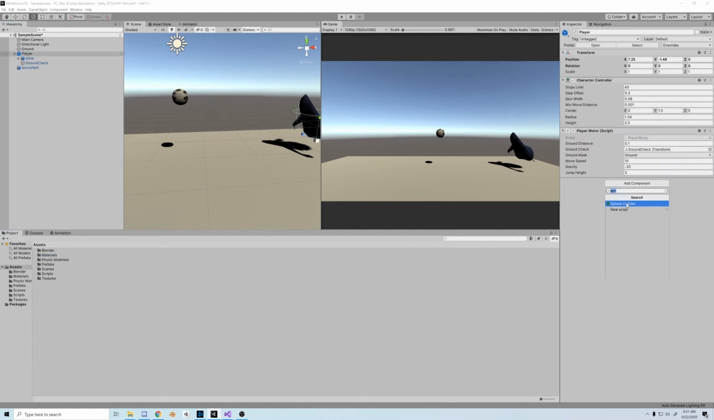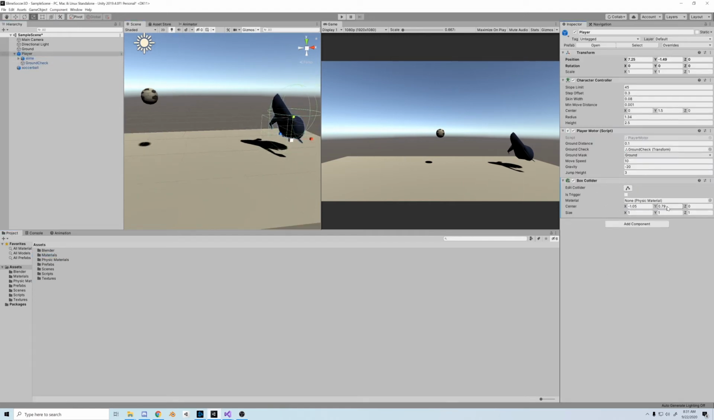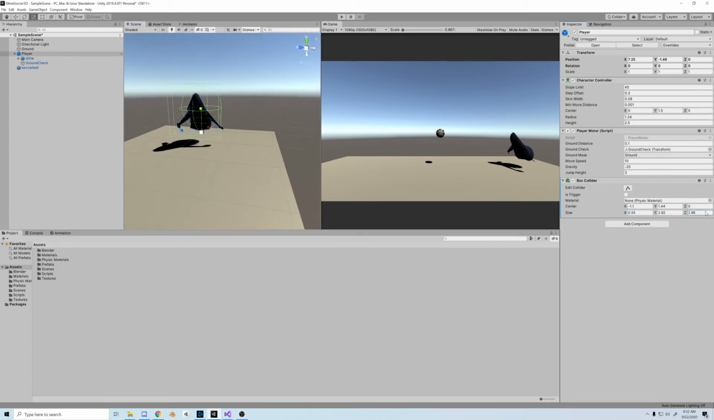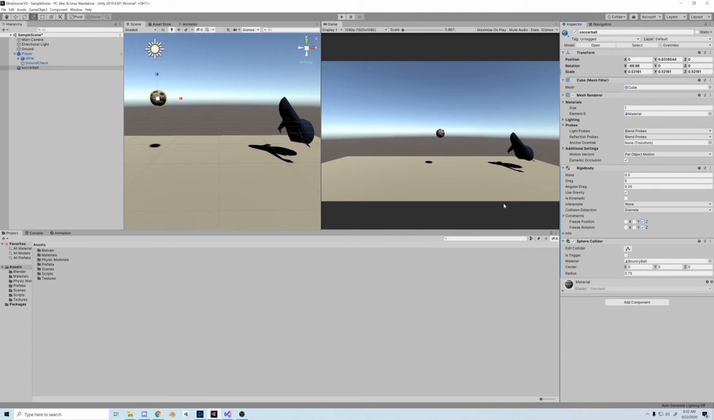Now to get the ball reactive, we're going to create a box collider on the front of our character. We're going to make it the size of our character so we can steamroll the ball instead of stepping over it like it's a stair. Don't forget to freeze the ball's Z rotation and position since we're doing a 2D style game here.